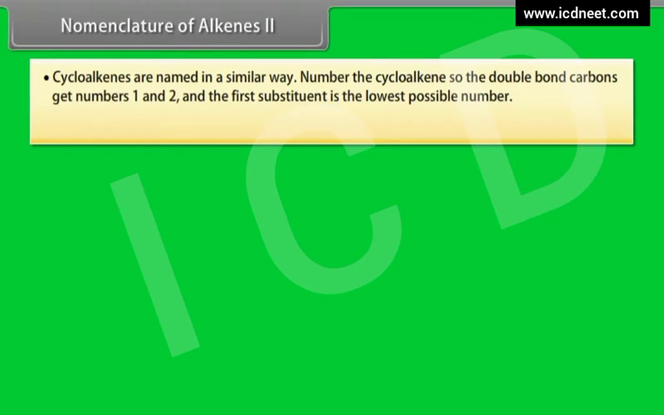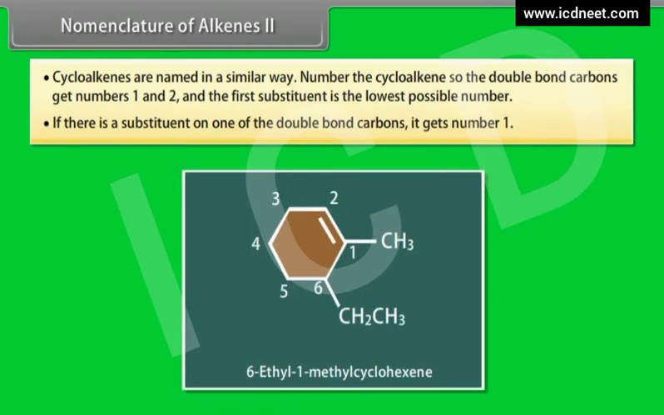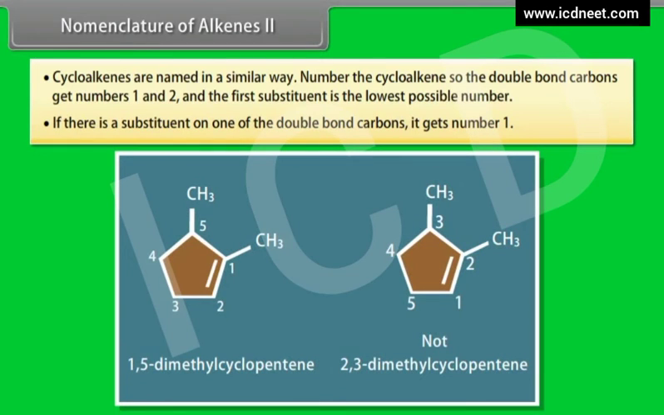Number the cycloalkene, so the double bond carbons get numbers 1 and 2, and the first substituent gets the lowest possible number. If there is a substituent on one of the double bond carbons, it gets number 1. 6-ethyl-1-methylcyclohexene. Look at this compound. It is named as 1,5-dimethylcyclopentene and not 2,3-dimethylcyclopentene.